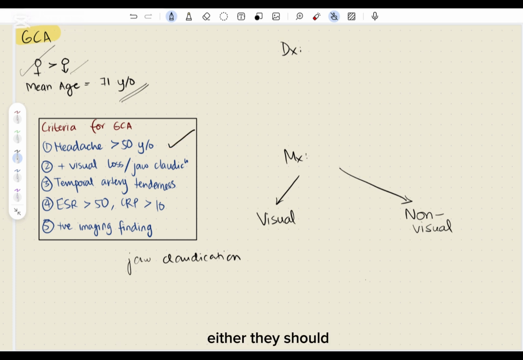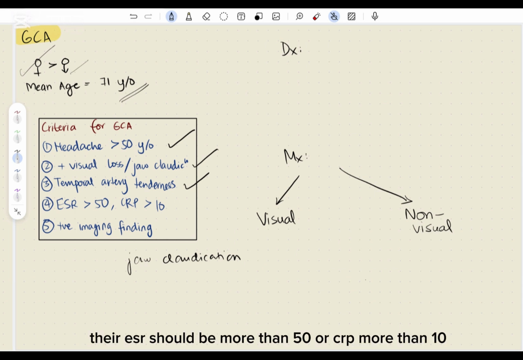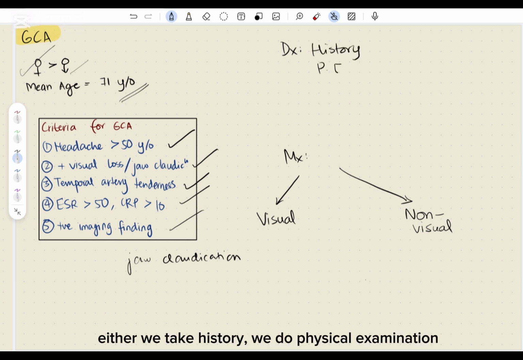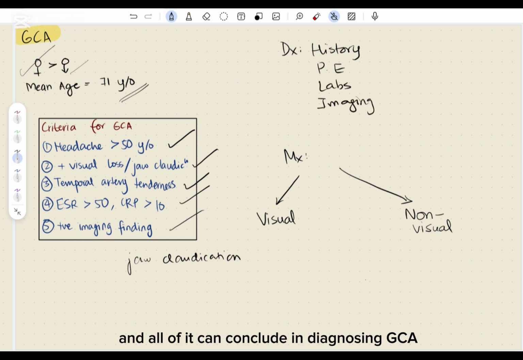To correctly diagnose somebody with GCA, we need 3 out of 5 conditions to be present. Either they should be older than 50 years and complaining of headache, they should have visual loss or jaw claudication, they should have temporal artery tenderness, their ESR should be more than 50 or CRP more than 10, and they should have a positive imaging finding. As for the diagnosis, as we said, we go by this criteria: we take history, do physical examination, do some labs, do imaging, and all of it can conclude in diagnosing GCA.